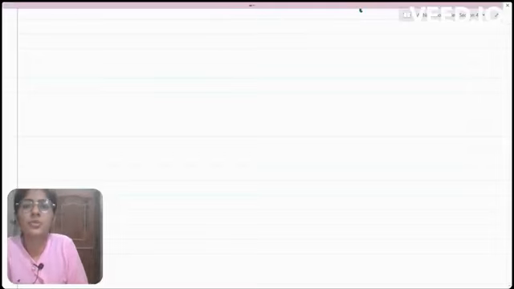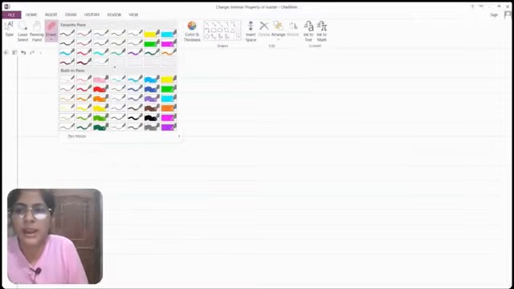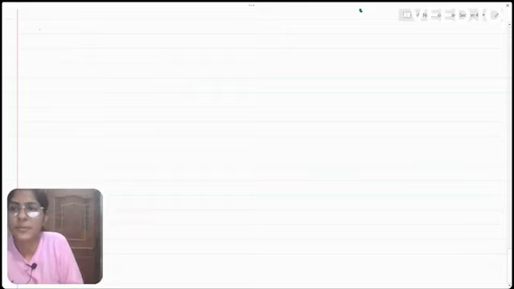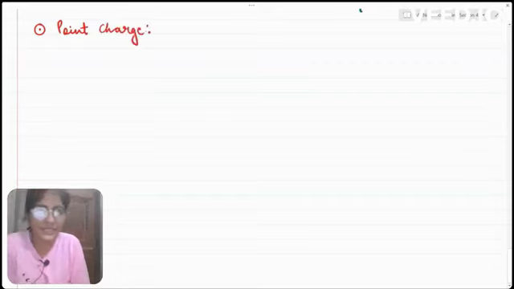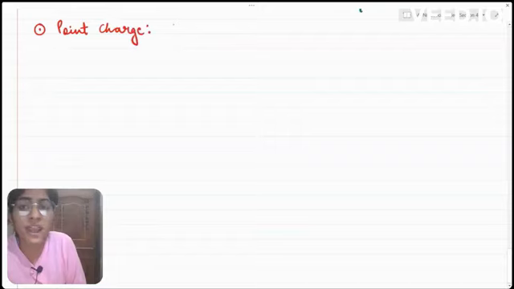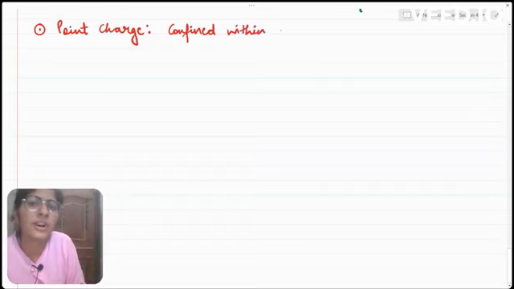Now let us move towards the next topic. Our next topic is point charge. First of all, we will be discussing what a point charge is. A point charge basically is a charge which is confined within a small space. A charge which is confined within a very small space is called a point charge.